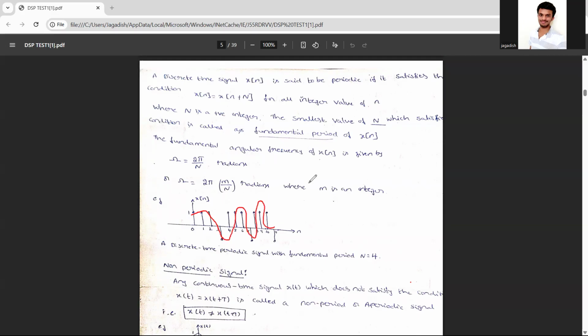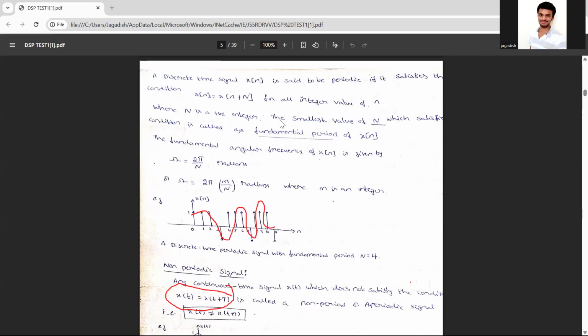So what is a non-periodic signal? Periodic signals apply to the continuous time signal. A non-periodic signal is one which will not satisfy the property x of t is equal to x of t plus T. If it is not satisfying this condition, it is called a non-periodic signal.